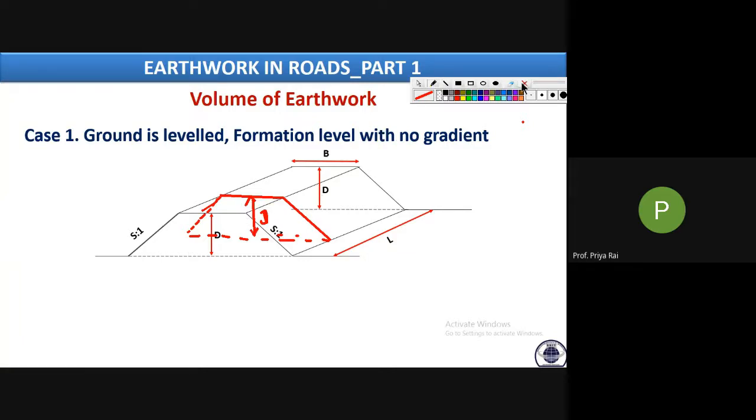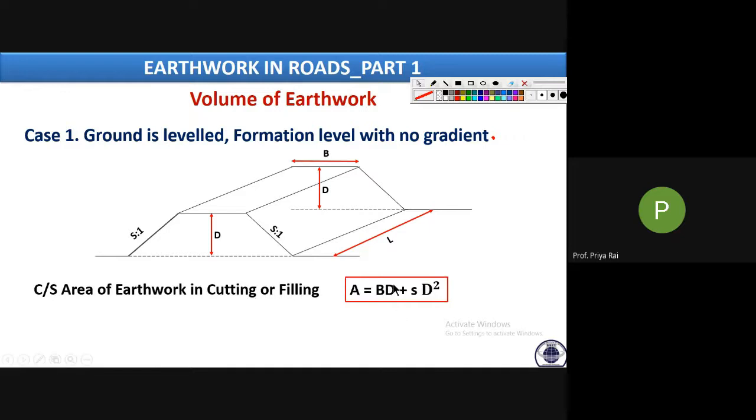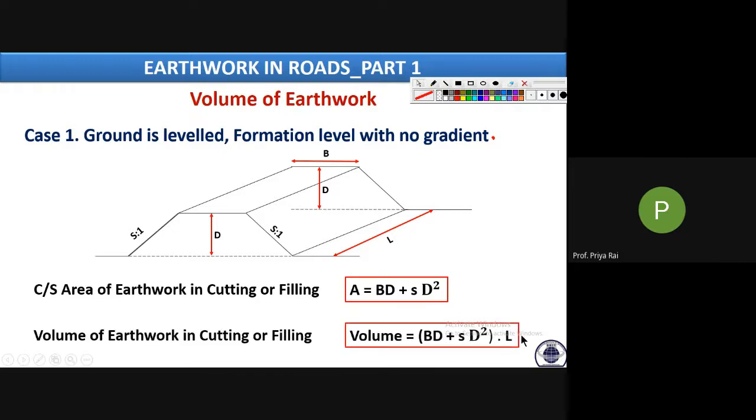So in that case we simply calculate the cross sectional area and multiply it with the length, and we get the volume of the earthwork in filling or cutting. So what is the area formula? The area formula we have already derived, that is BD plus SD square. Multiply this with the length, and we will get the volume. Clear?